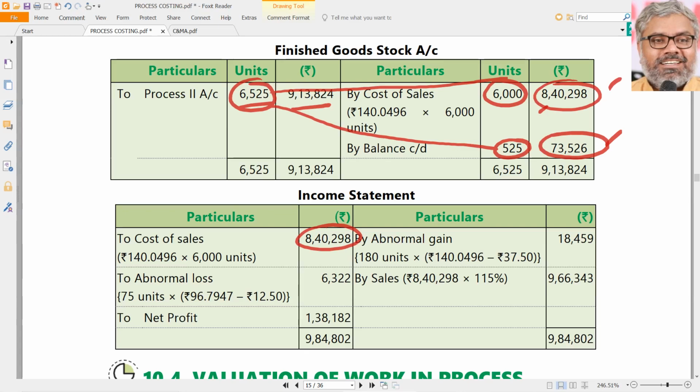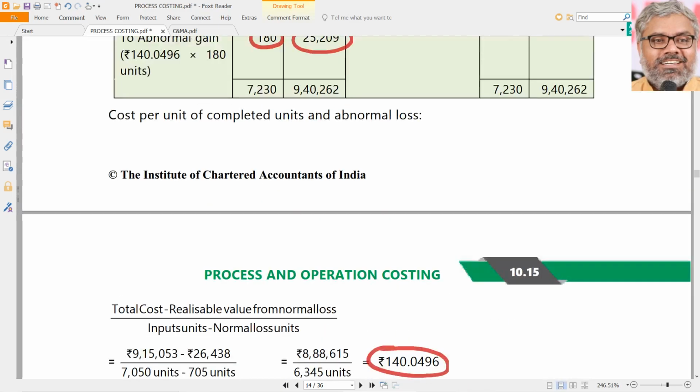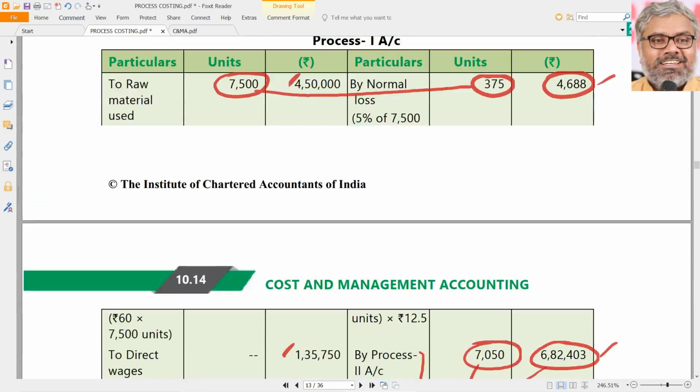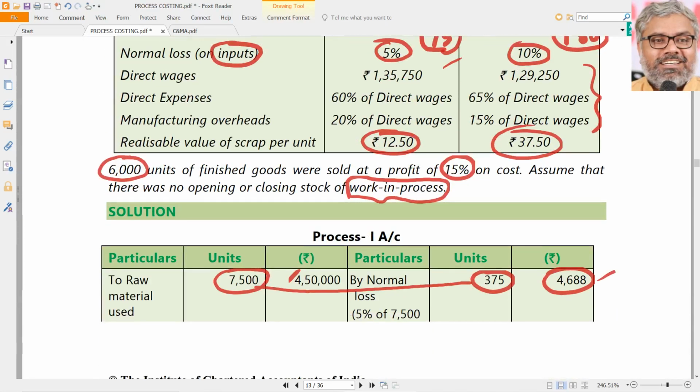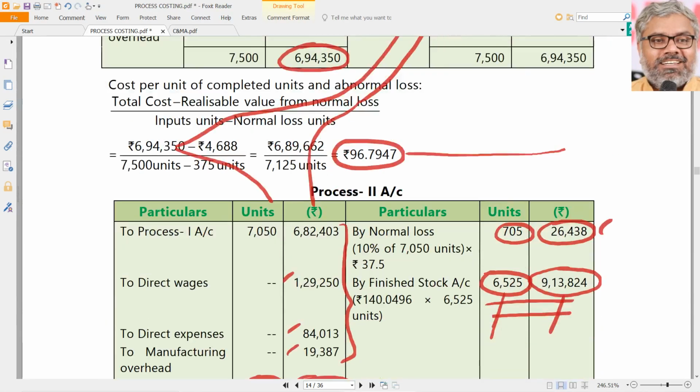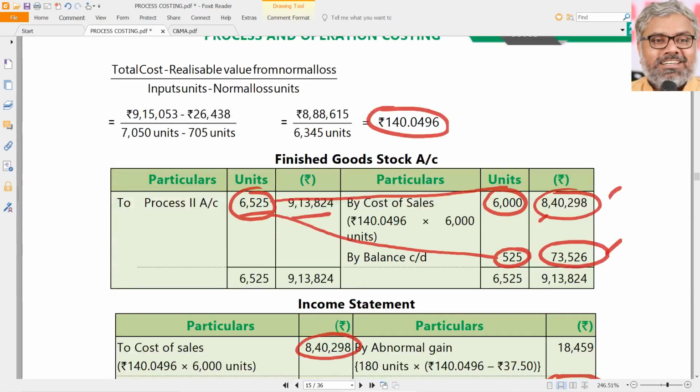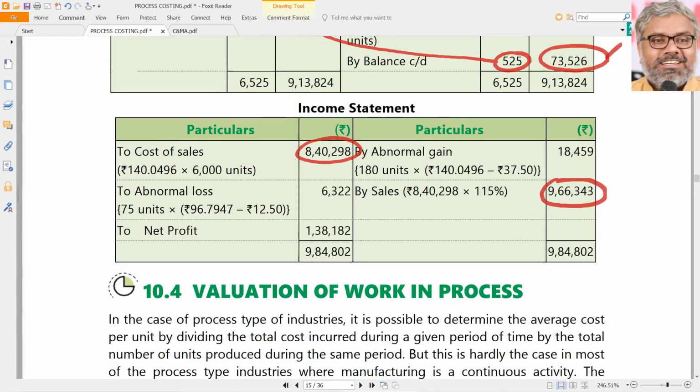Again and again, stocks are not required. The goods which are sold only, the cost of them only is cost of sales. And sales are given already as 15% profit on cost. Is that what is given? Yes. So the finished goods are sold at a profit of 15% on cost. Whatever the cost of sales is, if you add 15% on that, you will get sales. So 840,298 plus 15%. Add that. You get sales of 966,343, let us say. These two things are okay.